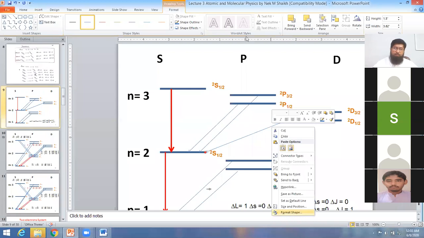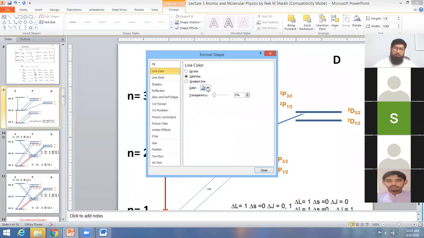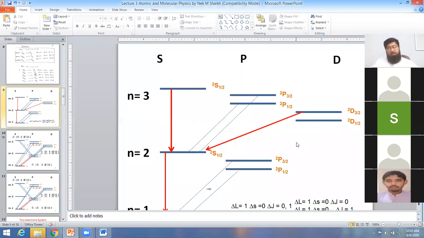From the d orbital to the s orbital, here, is it possible or not? It is not possible because this is the d orbital.